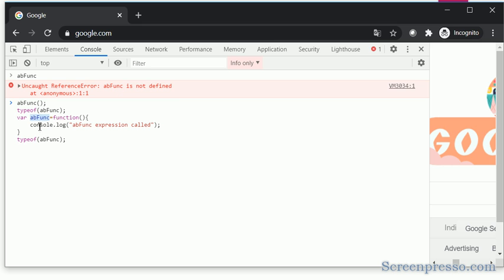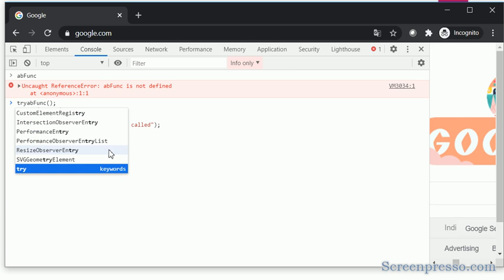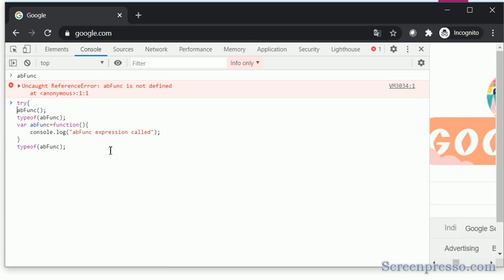First I am trying to access a function, ap func, that is still not declared, and we get the error that ap function is not defined. Now we are declaring the function expression called ap function. I hope you know about function expressions; if not, go through the previous video, where I explained it in more detail. Before this function expression, I am trying to call that function. Let me have a try-catch here.